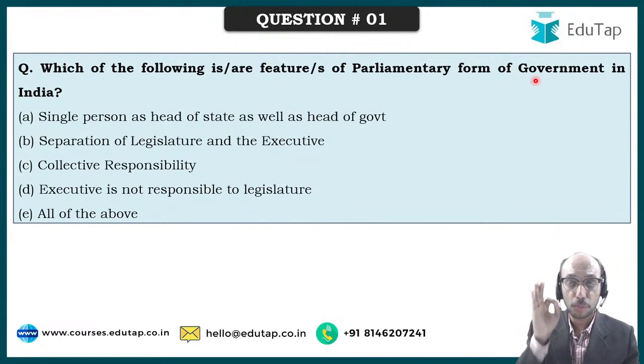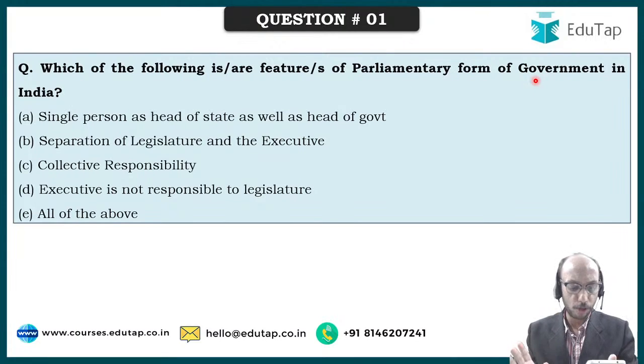We are talking about a parliamentary form of government in India. कौन सा फीचर है, राइट, आपको ये बताना है. Single person as head of state, separation of legislature and executive, collective responsibility, executive not responsible to legislature, all of the above. Kalmesh has given answer as D. Saloni Srivastava has given answer as B. Now let us take this discussion ahead. You may retract your answers if you like, right?